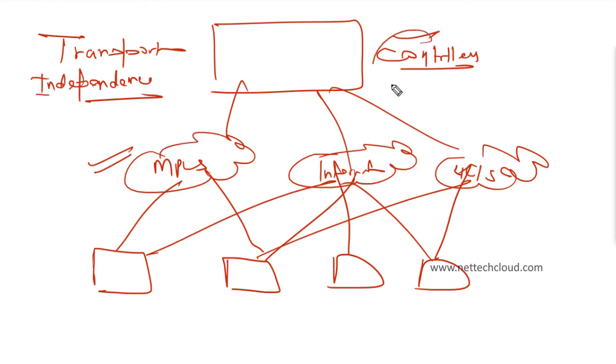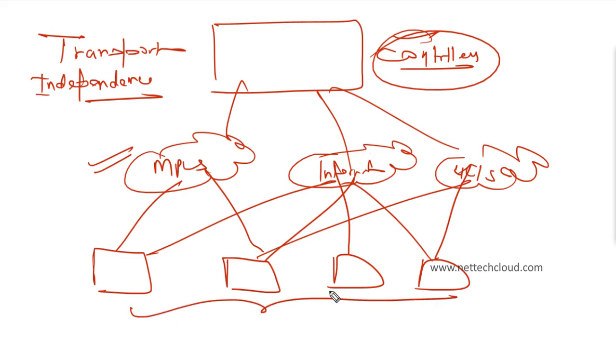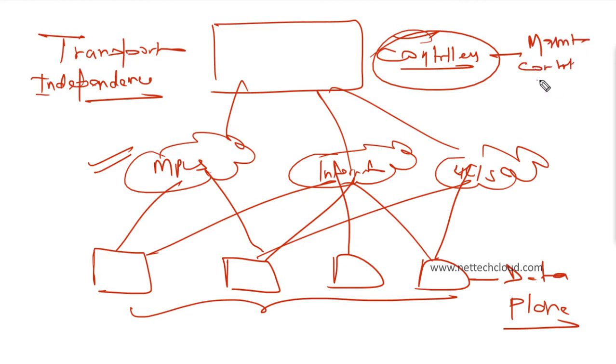Controllers are used to configure routing policy, application aware routing, and QoS on the edge devices. So WAN edge devices mean data plane, and controllers mean management plane and control plane, both. I'm going to talk about the management and control plane.